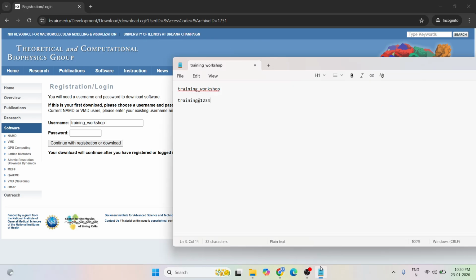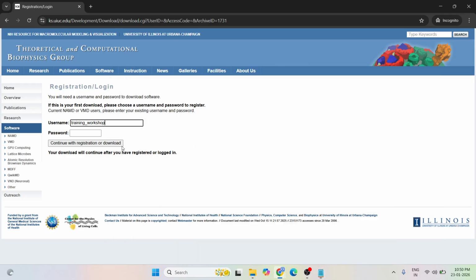Training underscore workshop. Training at the 1234. Keep remember the username should not be matched from the previous username. Then continue with registration or download.